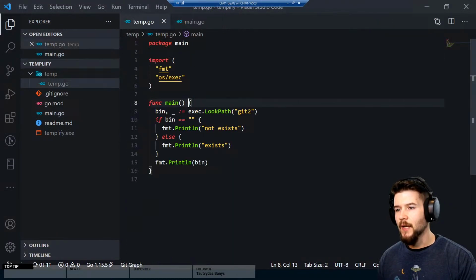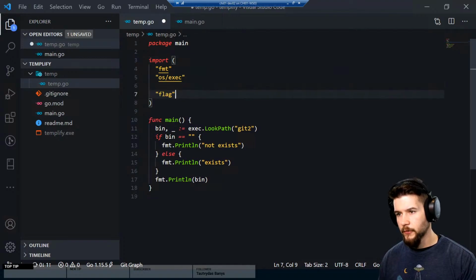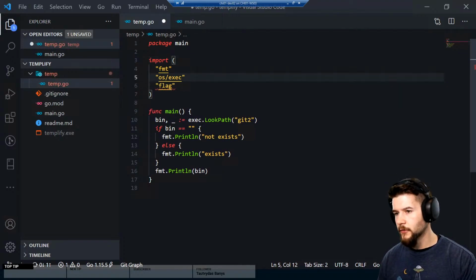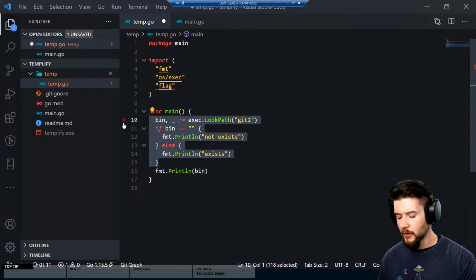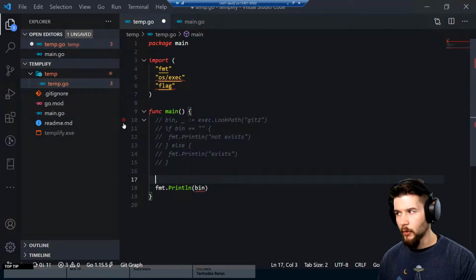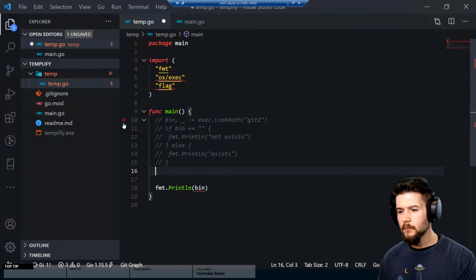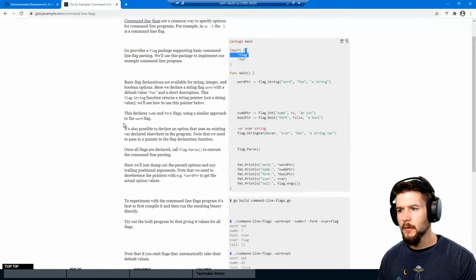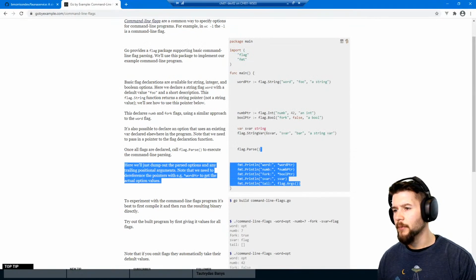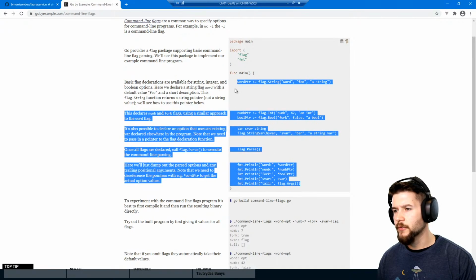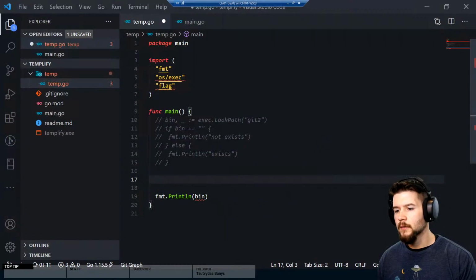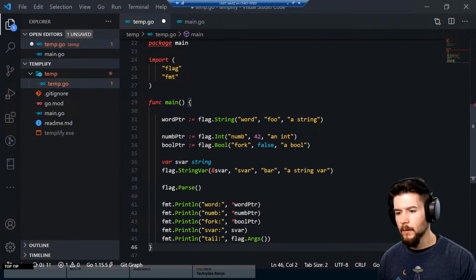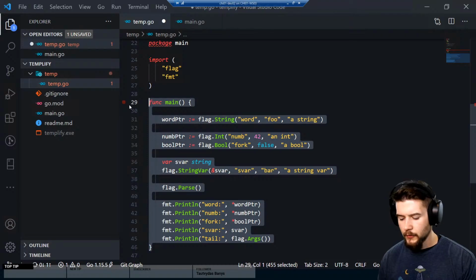So we're going to stick with temp for now, just so I can get a feel for how this package works. Let's define some flags here. I'm going to comment all this out so we can keep it handy. It's usually how I work when I'm playing around with code like this. I'm actually going to copy all this in here too, put this down below and just comment it out. Oh, geez. That's not fun. There we go. That helps. I'm going to comment this out so we can see what's going on.